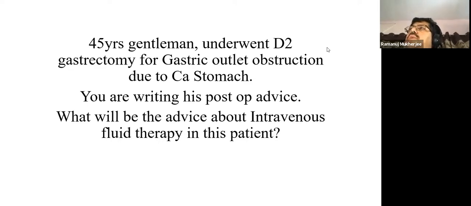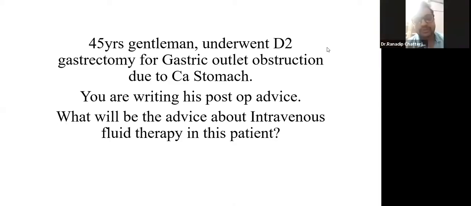Thereafter, I am contemplating, this is a big operation. Gastrectomy is a long operation, about 2 to 4 hours. And in this operation, I am expecting the patient to lose blood. So the next concern is to maintain an optimum hemoglobin level.